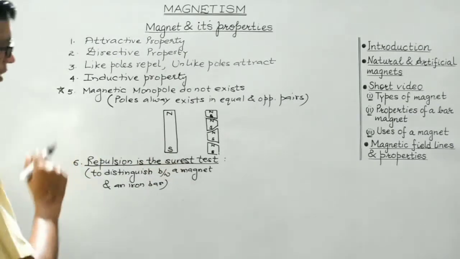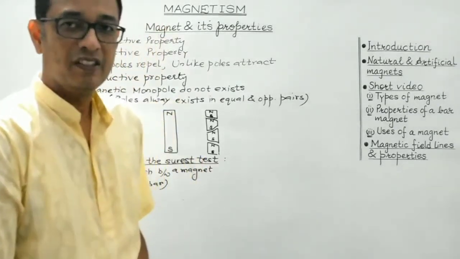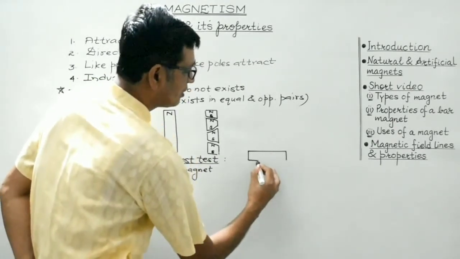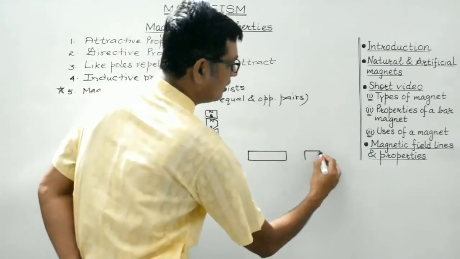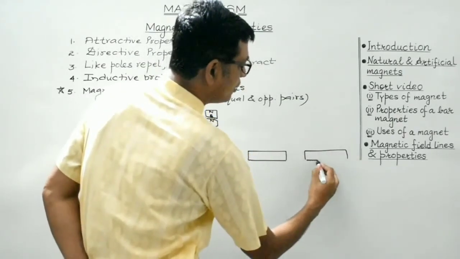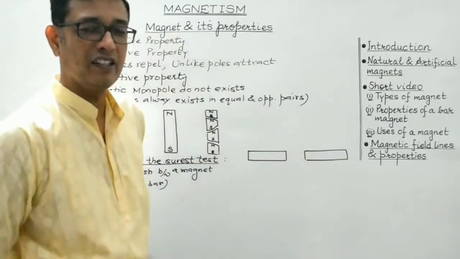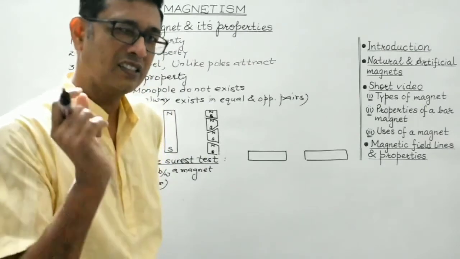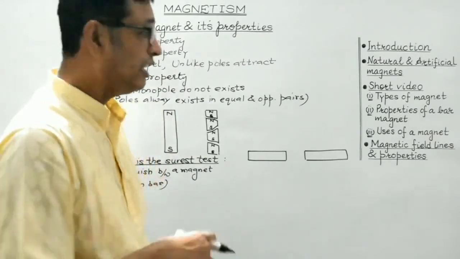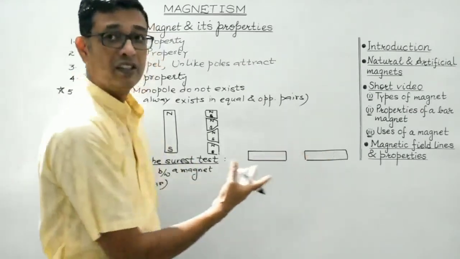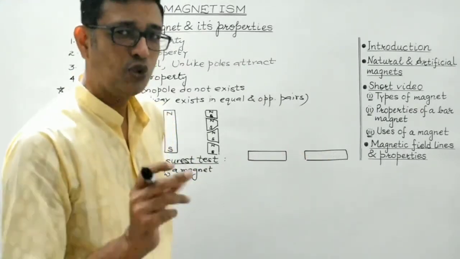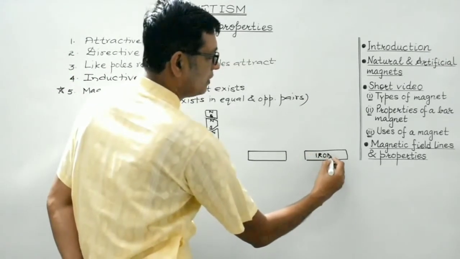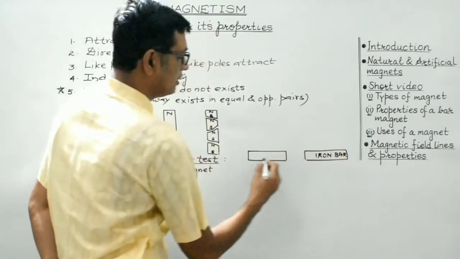Now I will explain this statement. Suppose these are the two substances given to you. Both are identical, are of the same dimensions, and their physical appearance is also identical. One of them is a bar magnet, the other one is a simple iron bar, right? We need to distinguish between the bar magnet and the iron bar. So how to do it? Suppose this is the iron bar and this is the bar magnet.